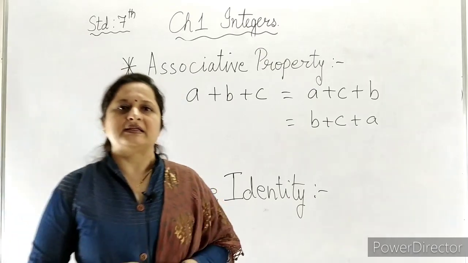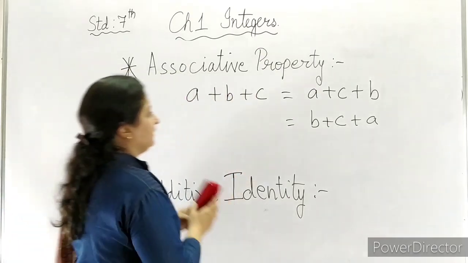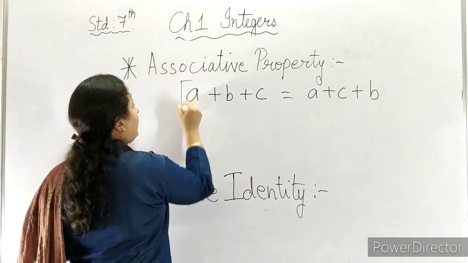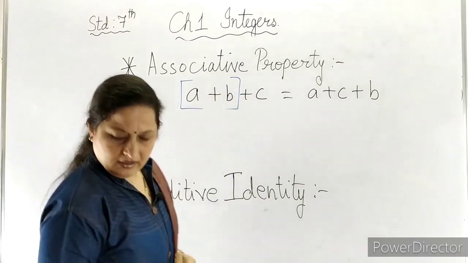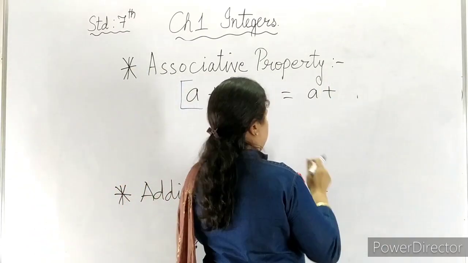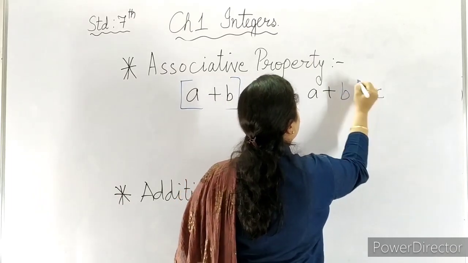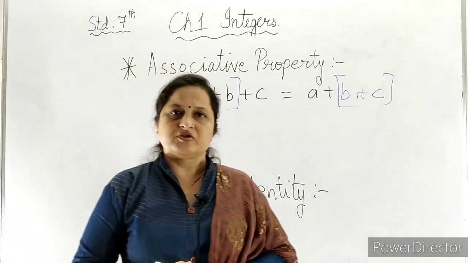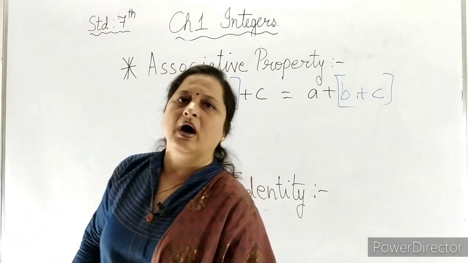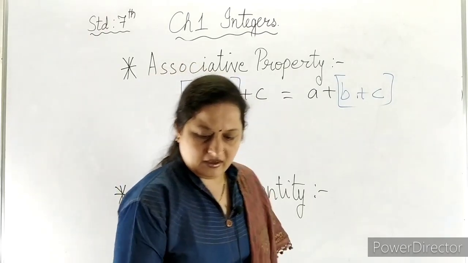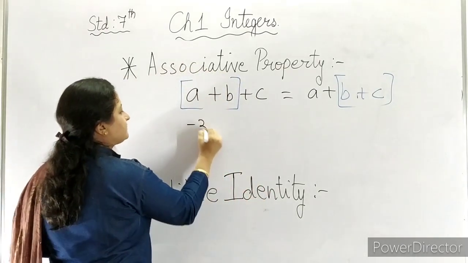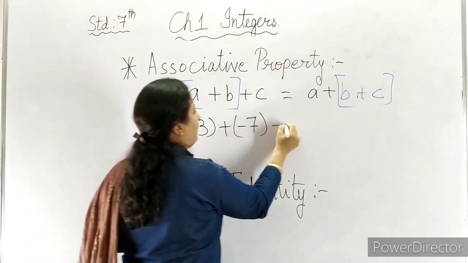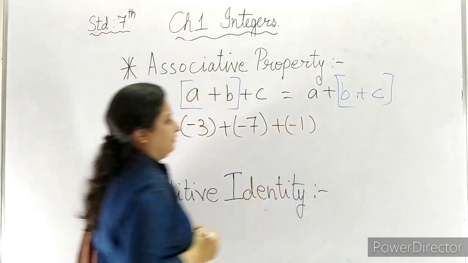So if we make it a precise one, then we can say that A B को पहले ऐड करो या तो फिर B C को पहले ऐड करो और इसके आंसर में A ऐड करो. The answer comes to same. Let us take one small example. If we are taking -3 plus -7 plus -1.